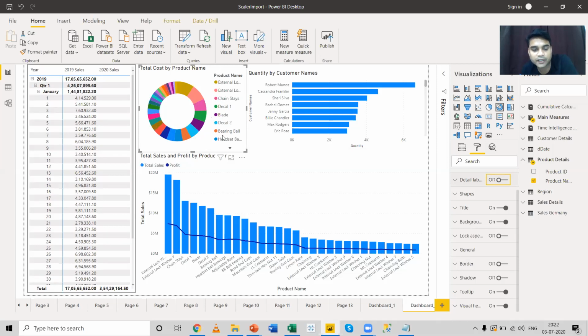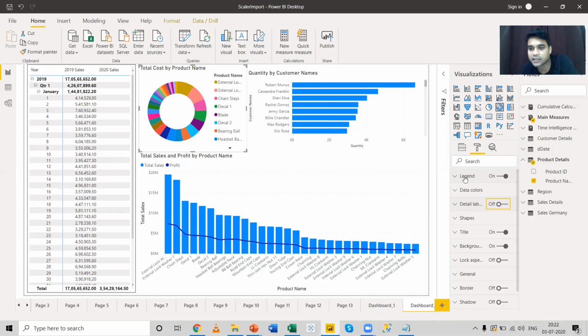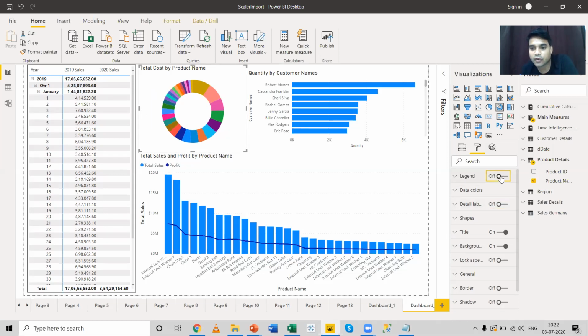Now let me remove the legends. I can come over here. There might be an option. Yeah, there's a legend option over here. You disable it and the legends will be removed. Now the pie chart looks quite clear.